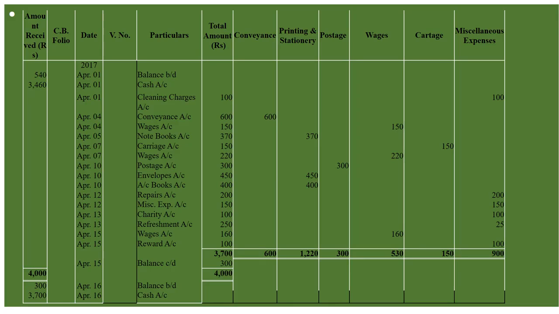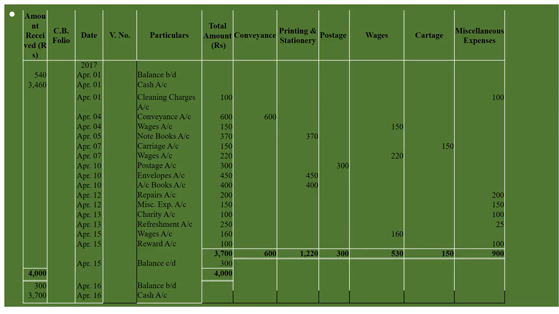See beta, 540 rupees they have given you cash. So balance BD we will be writing 540. Now they are saying that the book is kept on imprest being 4,000. Fine. So 4,000 minus 540, it will be 3,460. So to cash account. Cash account will be opening with April 1st. It will be 3,460. Now we will include all these items whatever are given here.